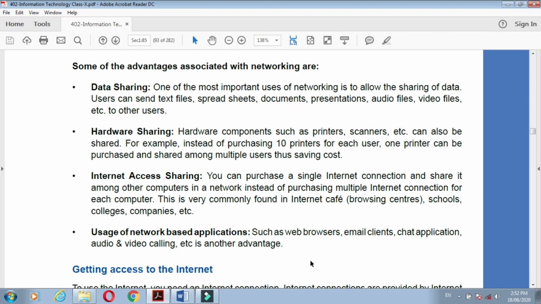How is this possible? By using a network. We use network based applications to communicate with our friends and relatives. So this is the usage of network based application. Understand? All these are the four advantages associated with networking. Okay.